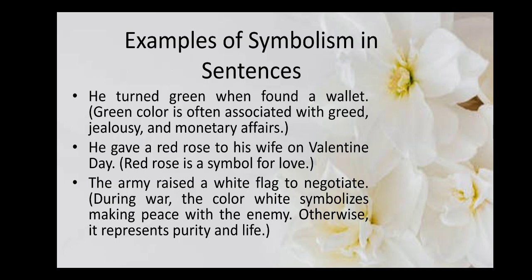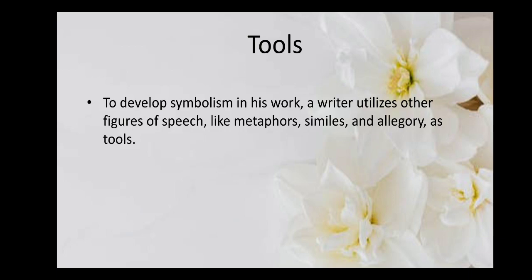Now we are familiar with this kind of usage of red rose as a symbol. Here it is a symbol of love. The army raised a white flag to negotiate. Now, during war, the color white symbolizes making peace with the enemy. But otherwise, in our daily lives, we also see the color white represents purity and life.